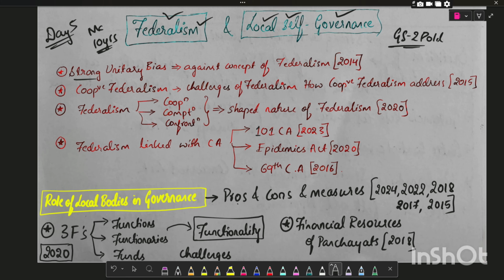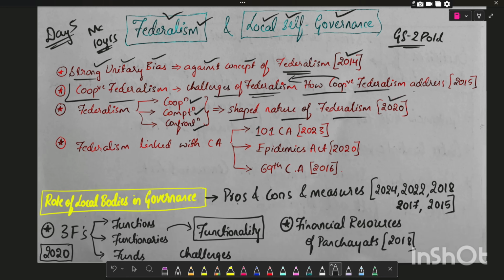Although federalism is a basic feature of the Indian Constitution, the strong unitary bias is against the concept of federalism, which was asked in 2014. The concept of cooperative federalism and the challenges of federalism in the present structure, and how this cooperative federalism is addressing these challenges. How far do you think competition, cooperation, and confrontation have shaped the nature of federalism, which was asked in 2020?